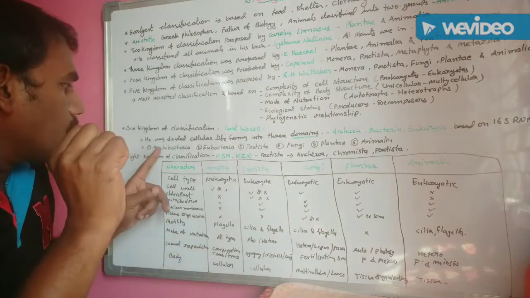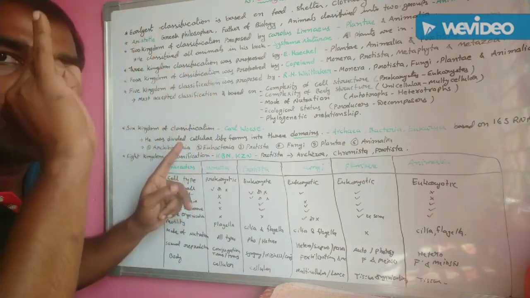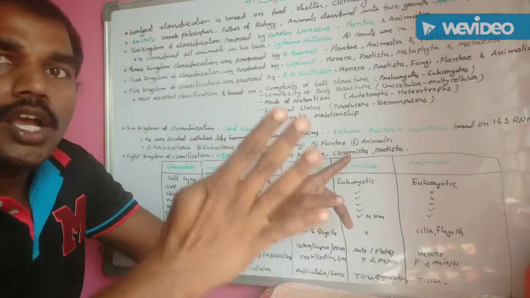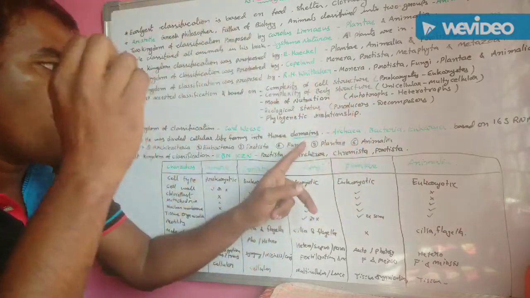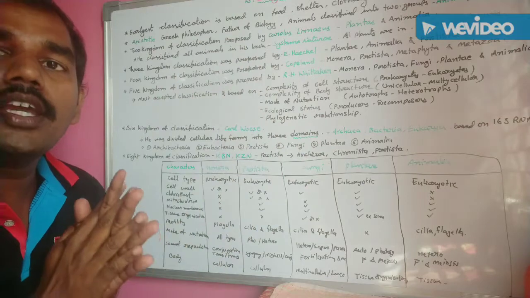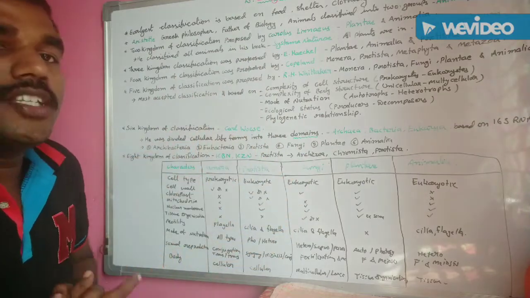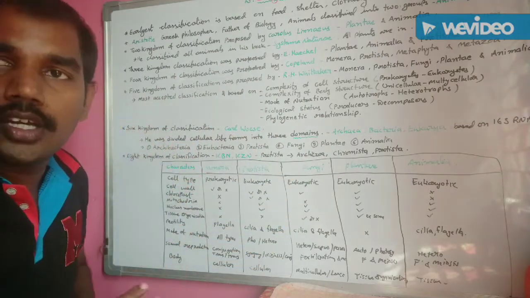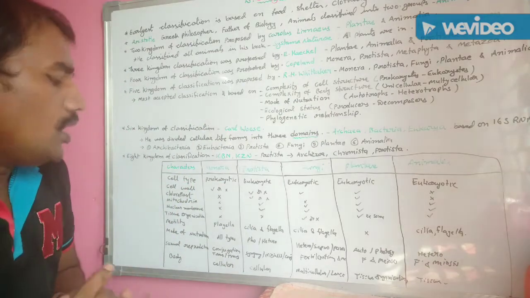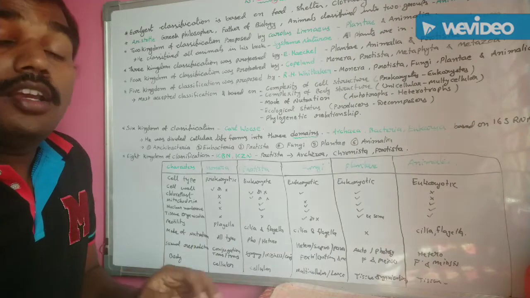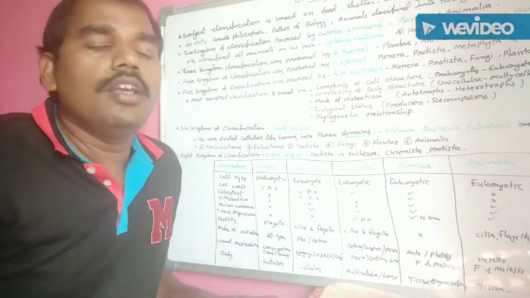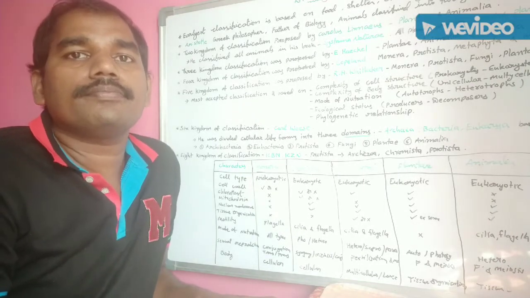In this way, according to ICBN and ICZN, the entire biological organisms are classified into eight kingdoms. These are the different types of biological classifications. Understand?